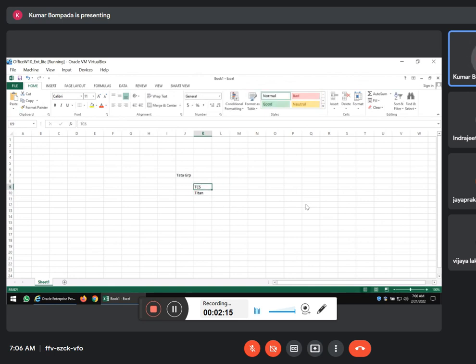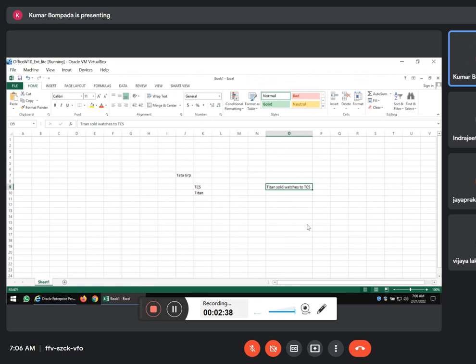If a transaction happened between these two, say Titan sold to TCS, this is an intercompany transaction. So it is sales for Titan and purchases for TCS.